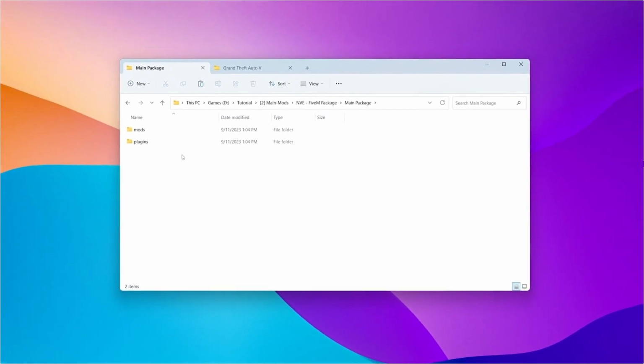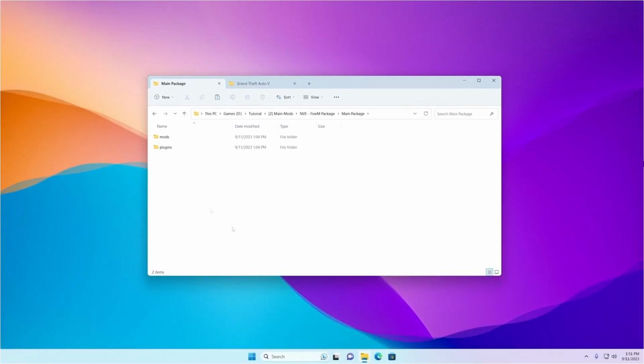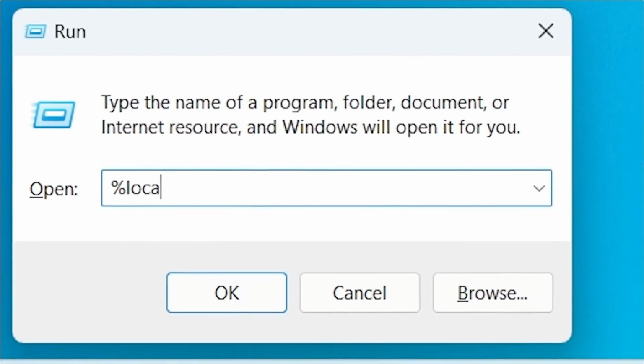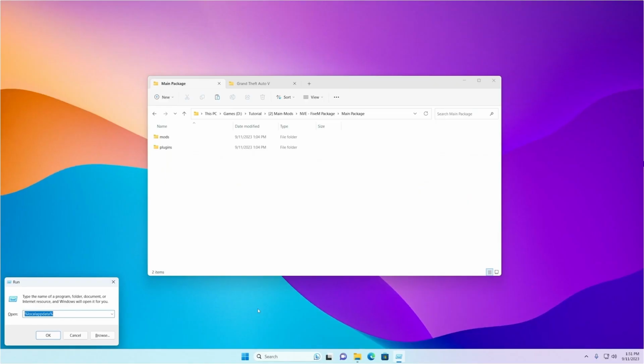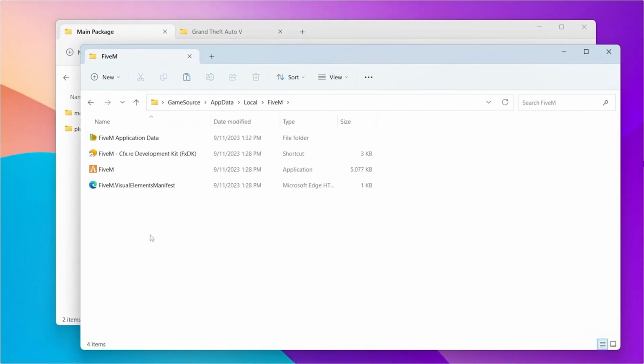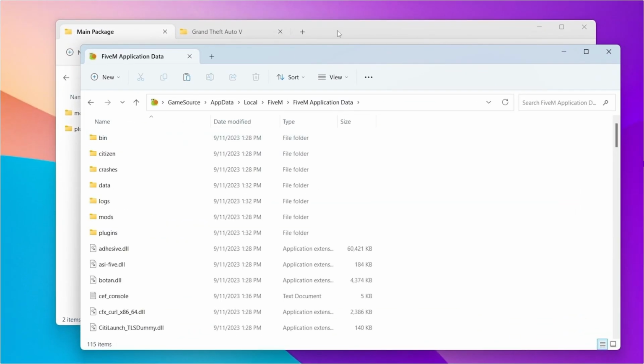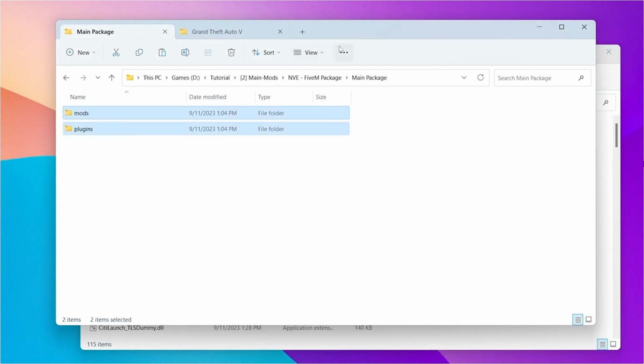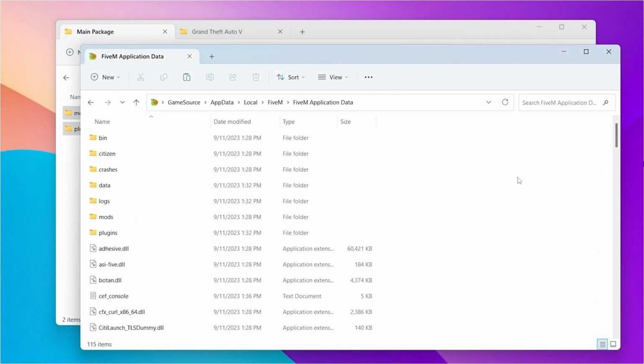To navigate, press Windows plus R on your keyboard and type in %localappdata%. Now look for the FiveM folder and then open the FiveM application data folder. Simply copy both folders from the Natural Vision package to the FiveM application data folder.